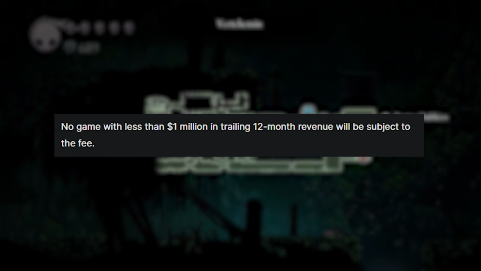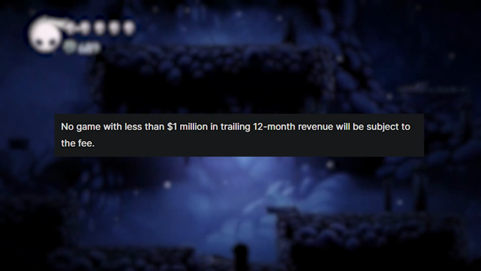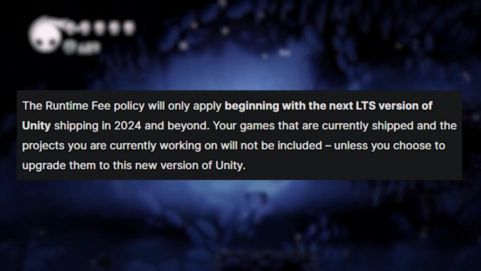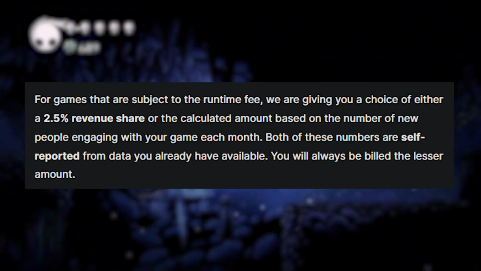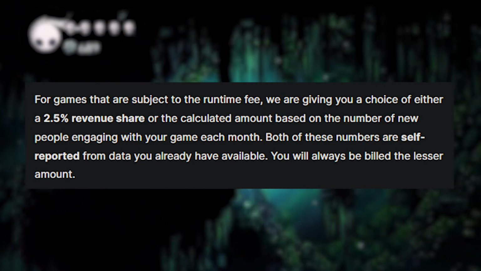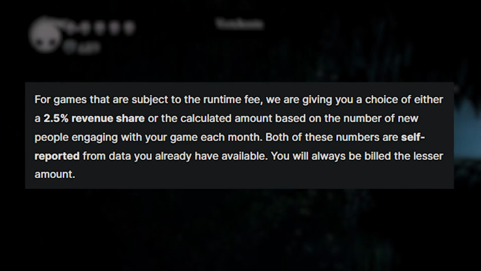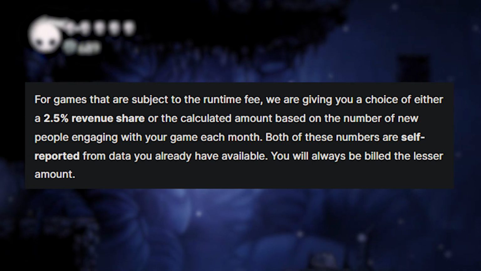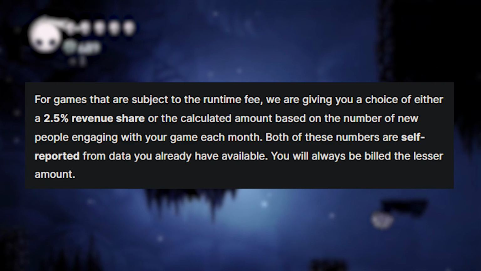The way these fees are administered is that only those who have earned more than $1 million in the last 12 months and have decided to upgrade to the new LTS version of Unity that is being shipped in 2024 will have the option of paying a 2.5% revenue share or a calculated amount based on the number of new people engaging with the game each month. All this information will not be tracked by Unity or this creepy spyware, but rather self-reported by developers, and they will pay whatever is cheaper. In other words, those are some great news.